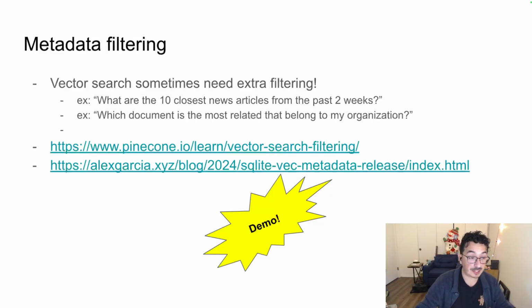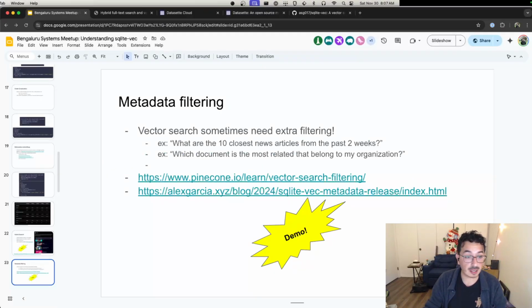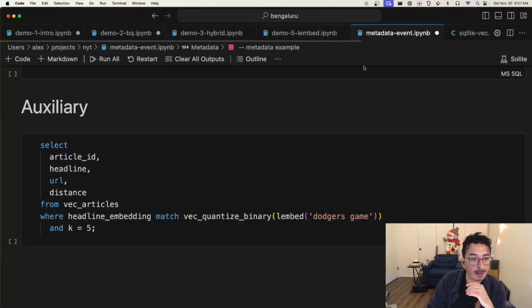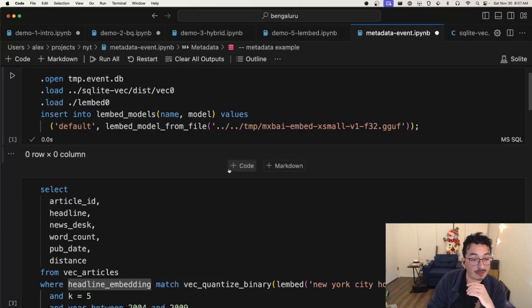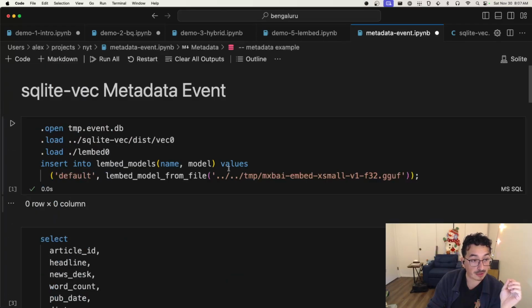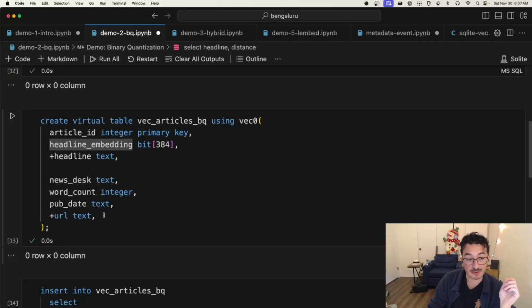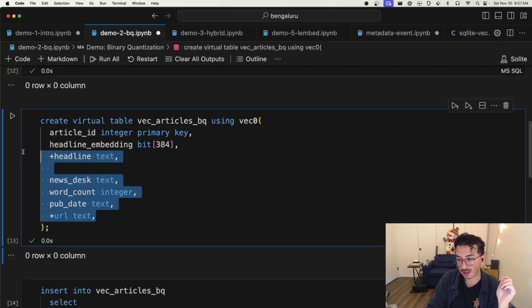One last feature that sqlite-vec has is metadata filtering. This is one thing that I showed before. Let's go back here. You can define other columns on the virtual table and add additional filters on top of that.